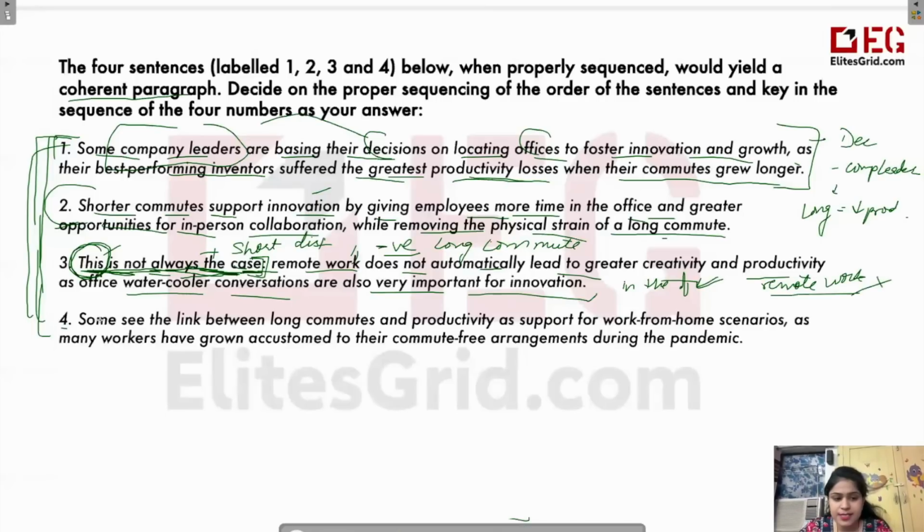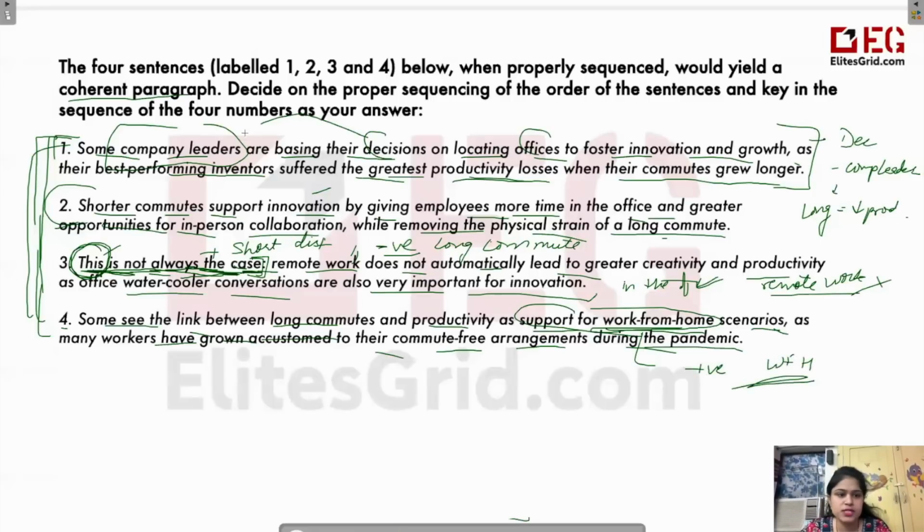So the last sentence, some see the link between long commutes and productivity as support for work from home scenarios, as many workers have grown accustomed to their commute-free arrangements during the pandemic. Now, this sentence is supporting work from home. Support for work from home, that people have got habituated to working from home because of pandemic. So it is somehow telling us about the positive aspect of working from home.